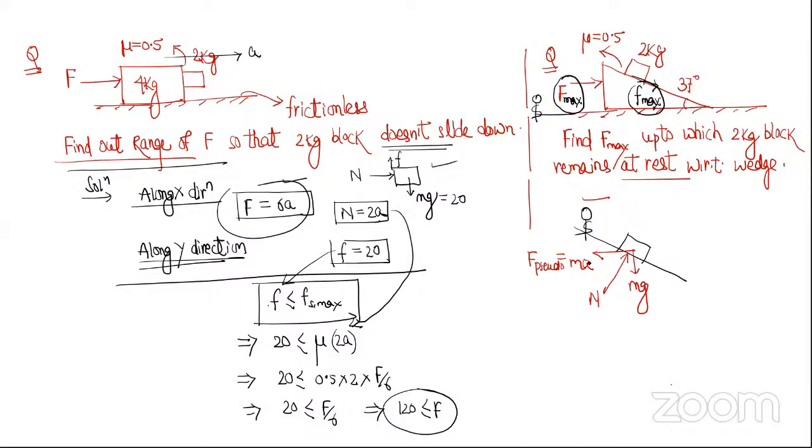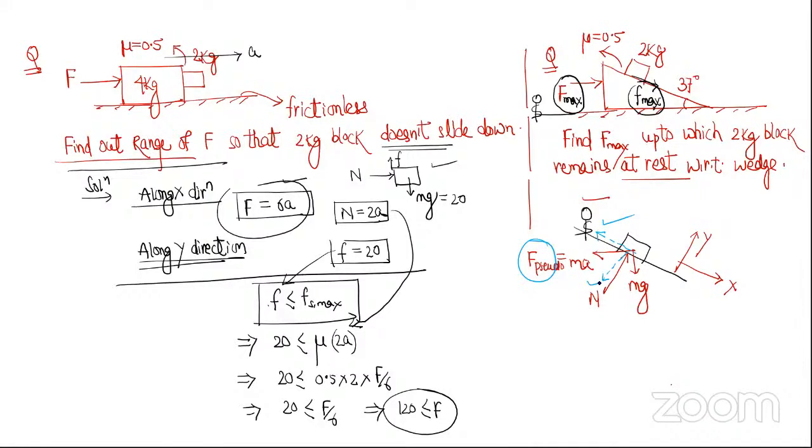Samjhe? Now if I take this as my x direction and this as my y direction, the pseudo force is neither in x nor in y, but it has two components, one along this and one along this, isn't it?